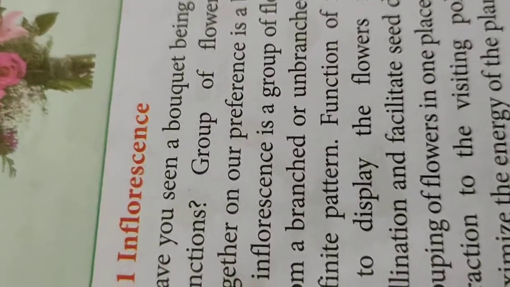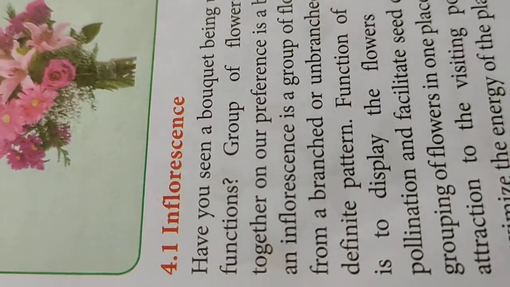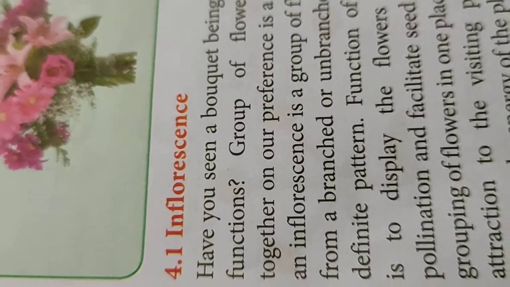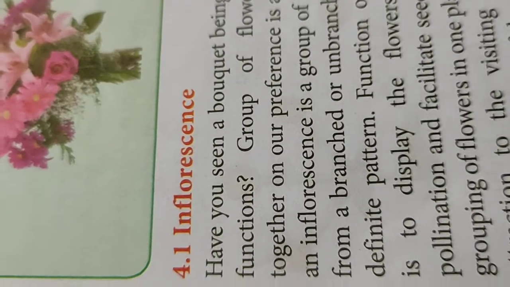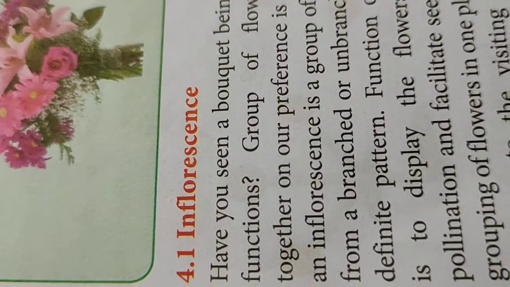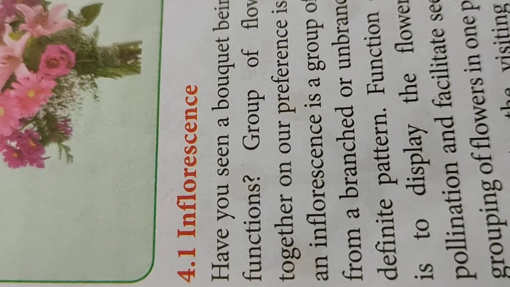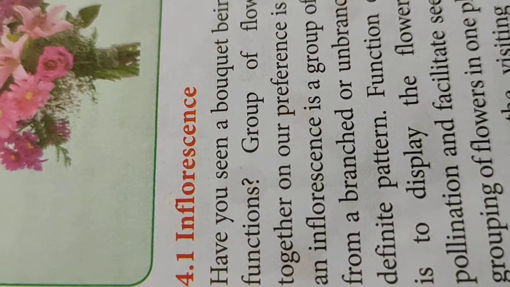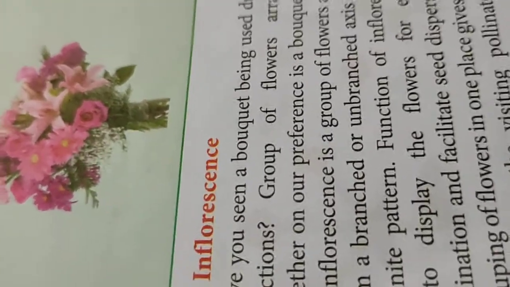Why are the flowers grouped and arranged in a certain fashion? If the flowers are arranged and grouped together, that will attract pollinating agents such as insects, and fortunately plants will be benefited by pollination by the insects.